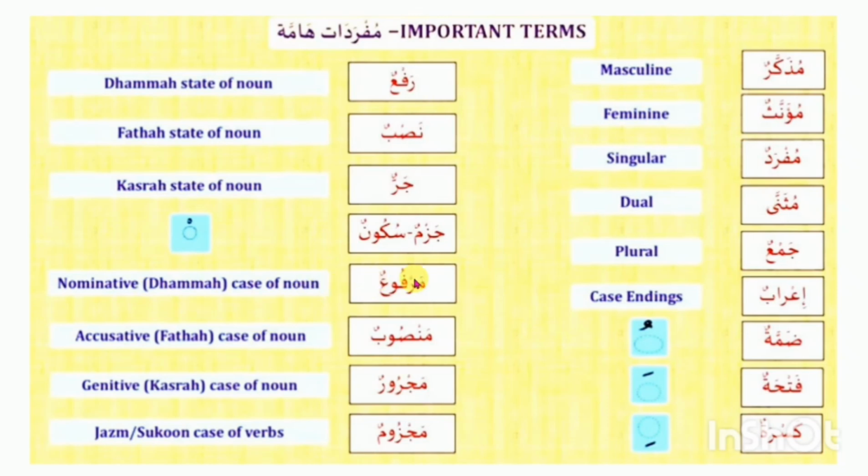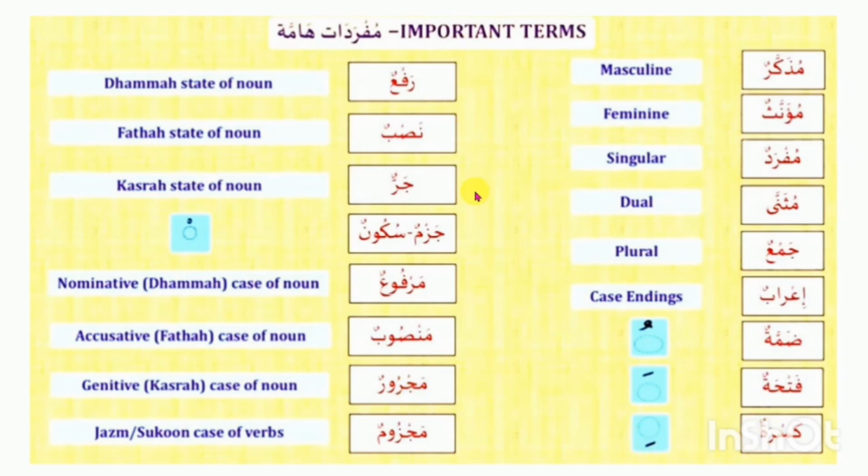Nominative case of the noun is marfu', from raf' to marfu'; accusative case of the noun is nasb to mansub; and genitive case of the noun is majrur. I hope you understand that in the nominative case, pesh must be used; in the accusative case of the noun, this is mansub, nasb, so this is fatha; and third is the genitive case of the noun, this is majrur, so here we use kasra, that means zer.